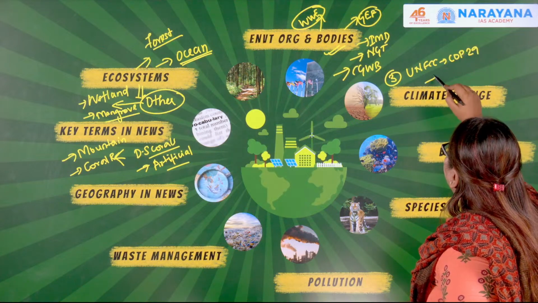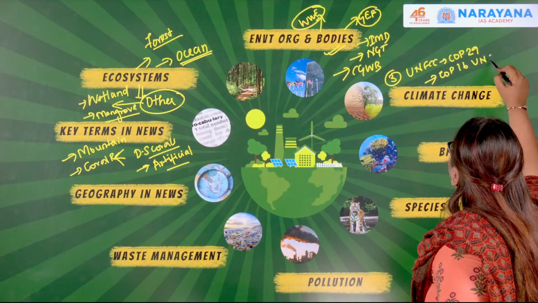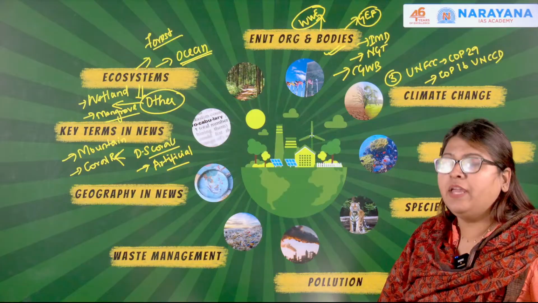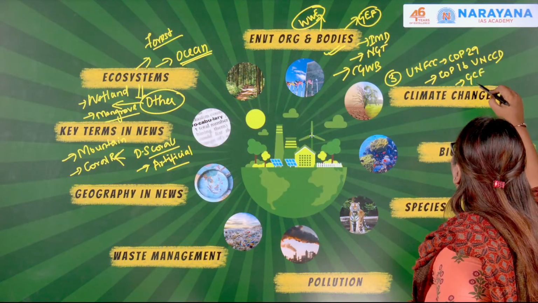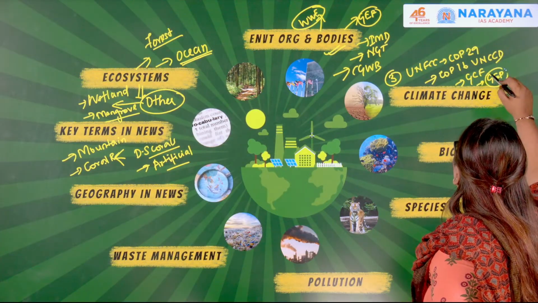We also discussed COP 16 of the UNCCD, the United Nations Convention to Combat Desertification. Apart from this, we also spoke about the Green Climate Fund and the Green Credit Program.